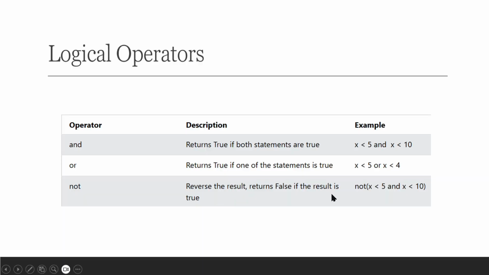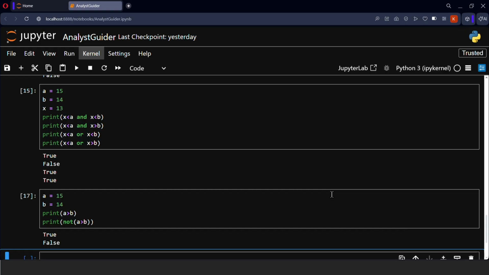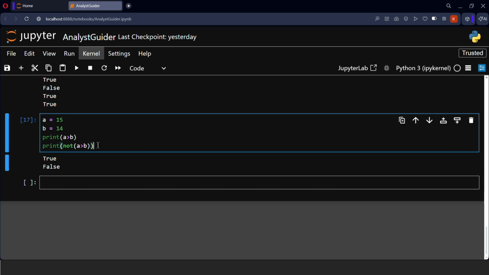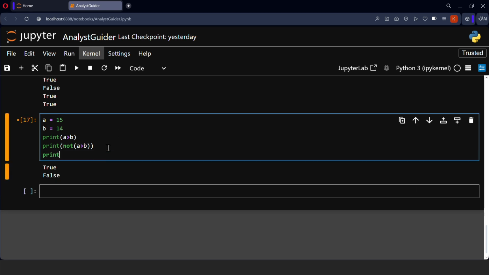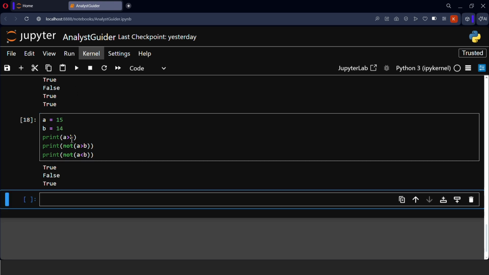Okay, now let me show you another thing for the NOT operation. Print not of A less than B. We know that A is not less than B because A is 15 and B is 14, but it will return true because the NOT operation will inverse the result. Okay, it will reverse the result, so I'll be getting true. Yeah, so this is about logical operations.